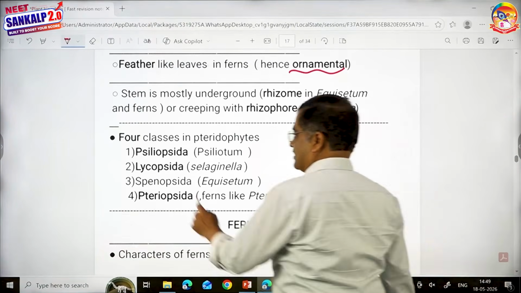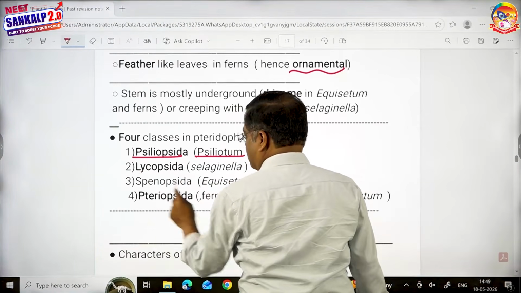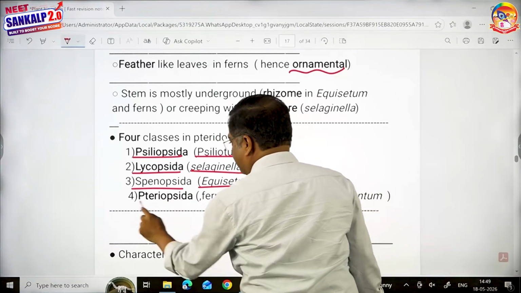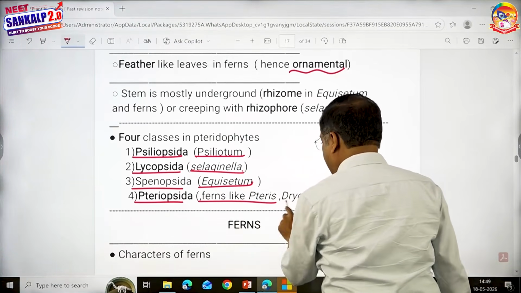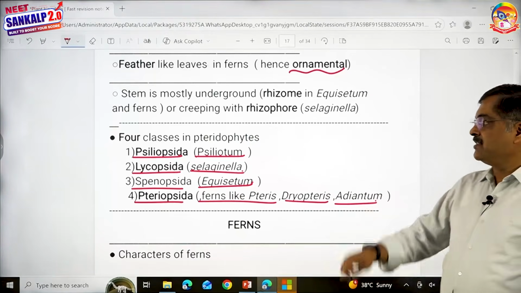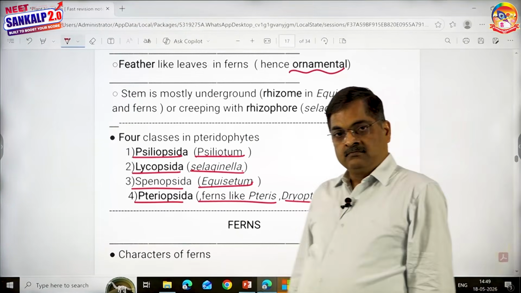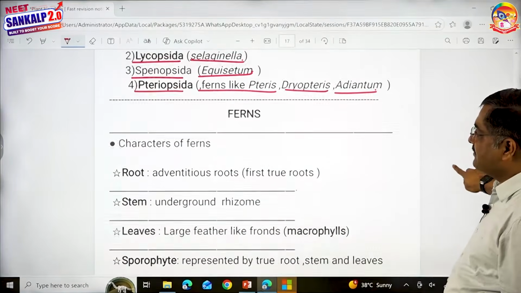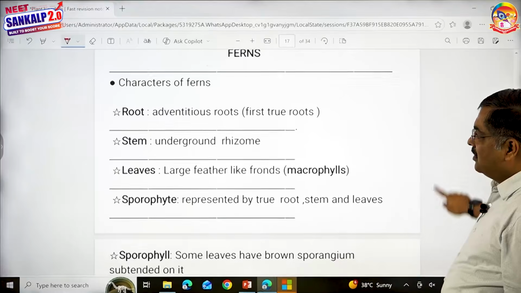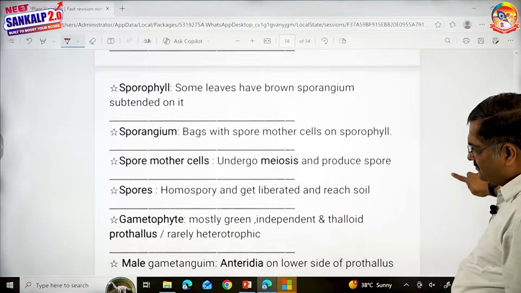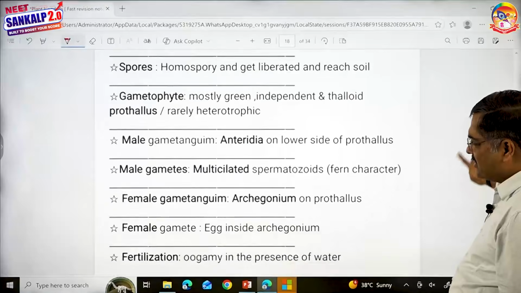So there are 4 classes. Psilopsida, they are extinct. Psilotum. Lycopsida, Selaginella. Sphenopsida, Equisetum. And Pteropsida, ferns like Pteris, Dryopteris, and Adiantum. Remember these 4 classes. Then we talk about ferns. All right. Characters of ferns, children. Just if you look at the diagram, I think you'll understand this better. Same way, we'll go with it.